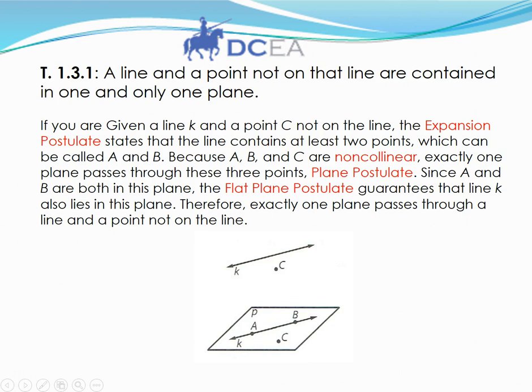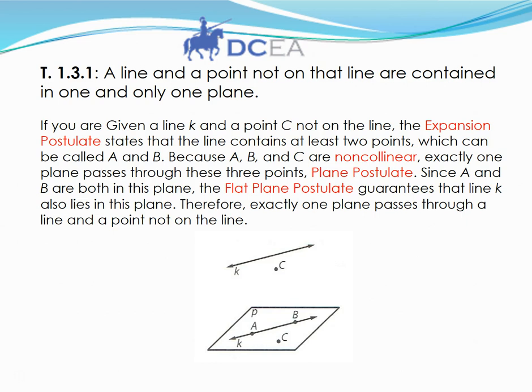A line and a point not on that line are contained in one and only one plane. This may be confusing. This theorem sounds just like one of the postulates we just learned. Well, it's a little bit different, and we've now proved this theorem using our definitions and postulates.